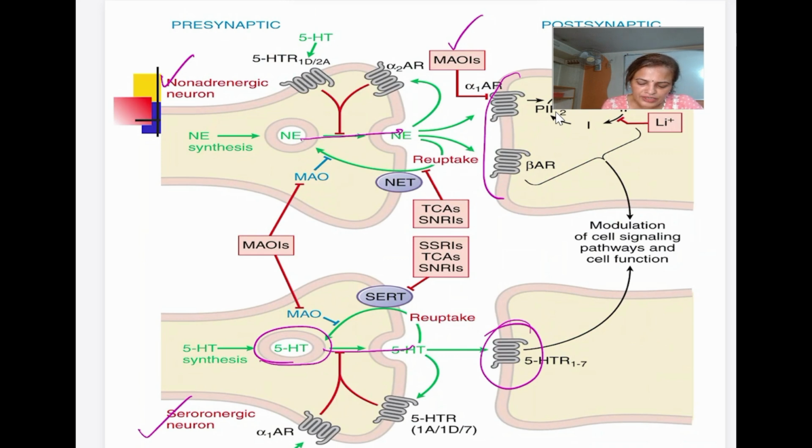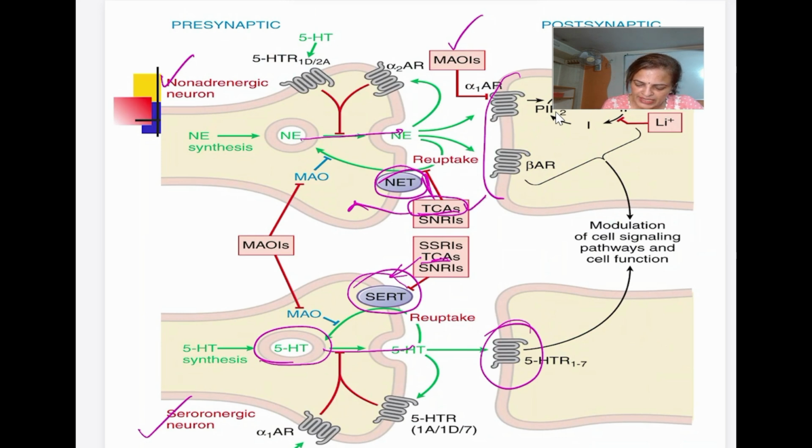In the noradrenergic neuron, the transporter is NET, norepinephrine transporter, whereas in the serotonergic neuron it is the serotonin transporter. This group of drugs is going to block these transporters. Tricyclic antidepressants are non-selective, so they act on this neuron as well as on this neuron. SNRI also acts on both.